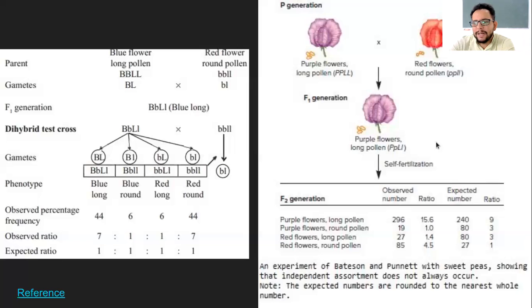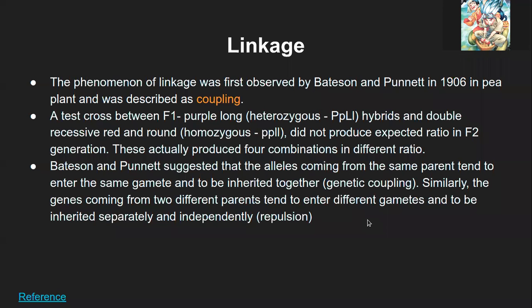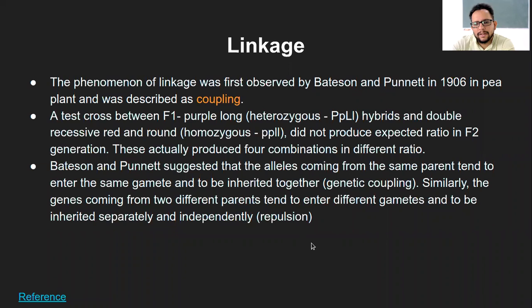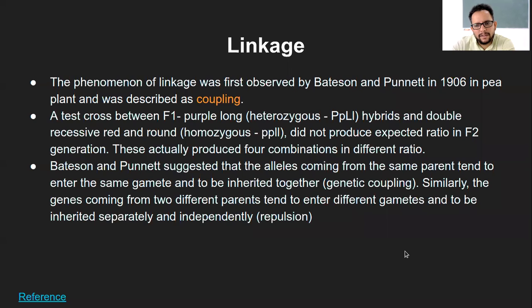When you cross with Mendel's, they have crossed this with the same heterozygous individual. They haven't crossed with the homozygous recessive individual. But what was written earlier on the slide is a test cross between the F1 purple flower hybrid and the double recessive red and round. That is the experiment of these guys. And they said that it did not produce the expected ratio. And they've written that the expected ratio is 9:3:3:1. Correct. But we are getting a different ratio.